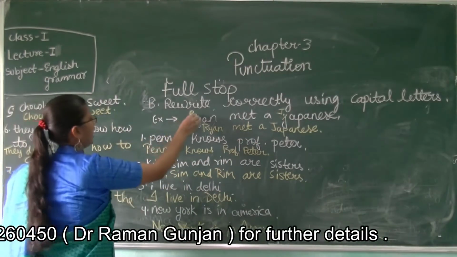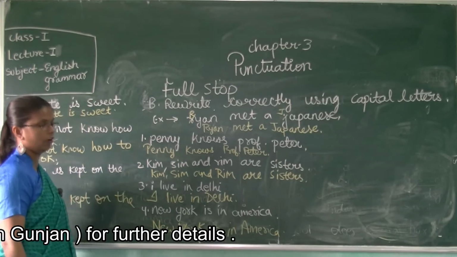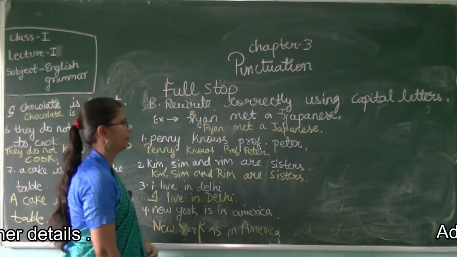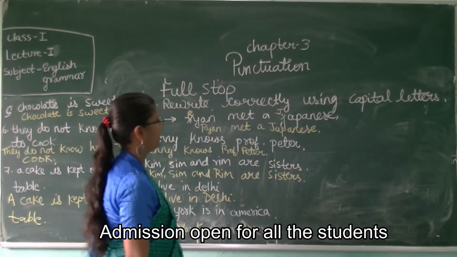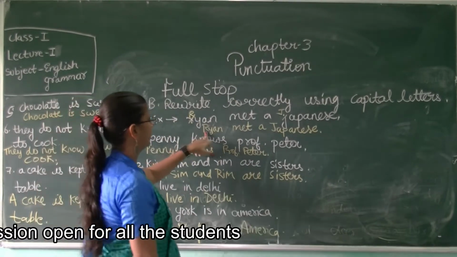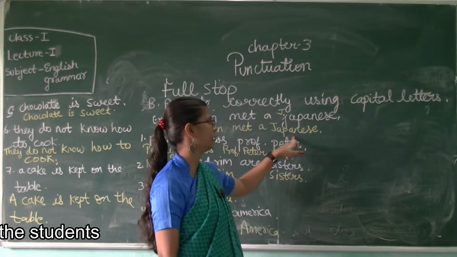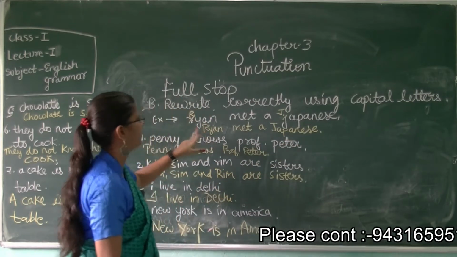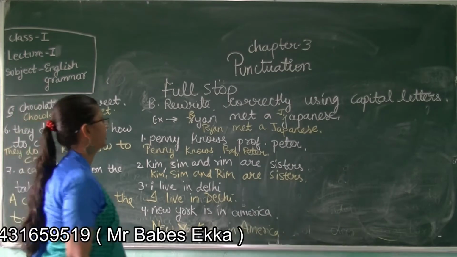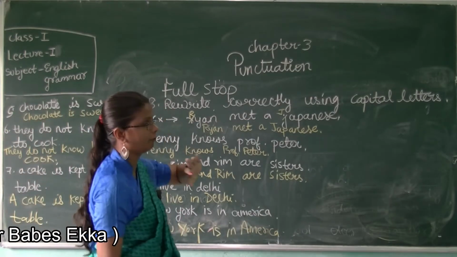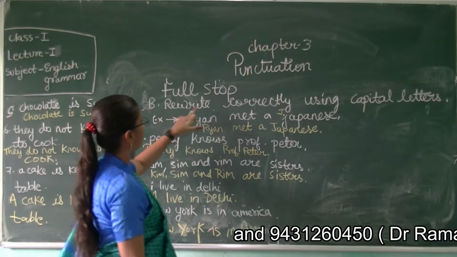So here R will come in capital letter. All the names when we are writing must be in a capital letter. See here, Ryan met a Japanese. So here the sentence is correct because we have put capital letters. See the question first, see the question correctly. Rewrite.